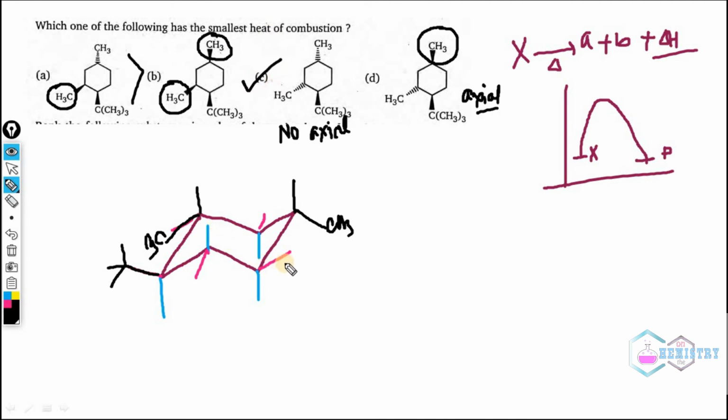So basically, in this problem, you just need to remember the stereochemistry or the chemistry of cyclohexane, which we already have studied. We know the chemistry of the cyclohexane chair form, and we just draw the structures of all the 4 compounds, and we will easily get the correct answer.